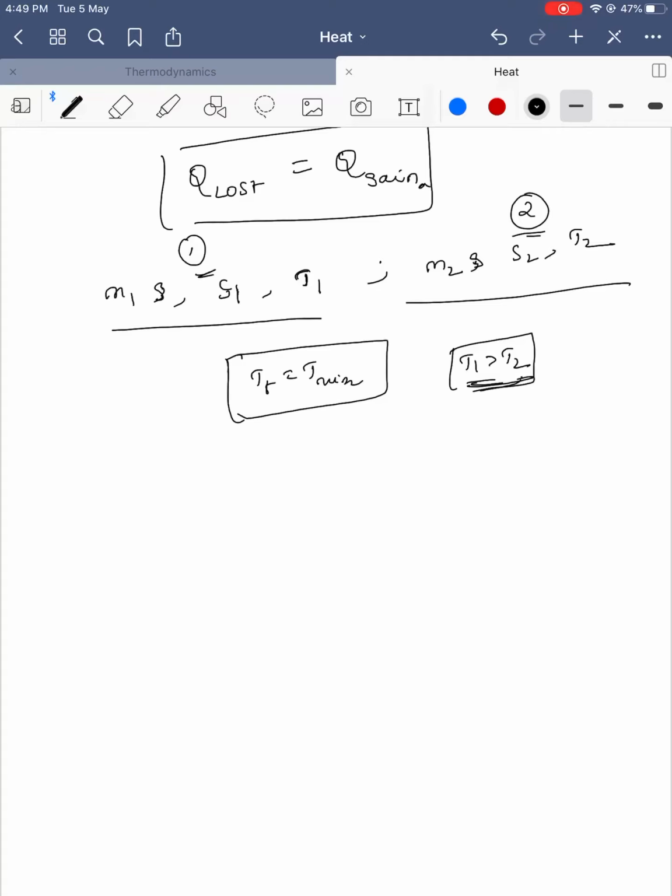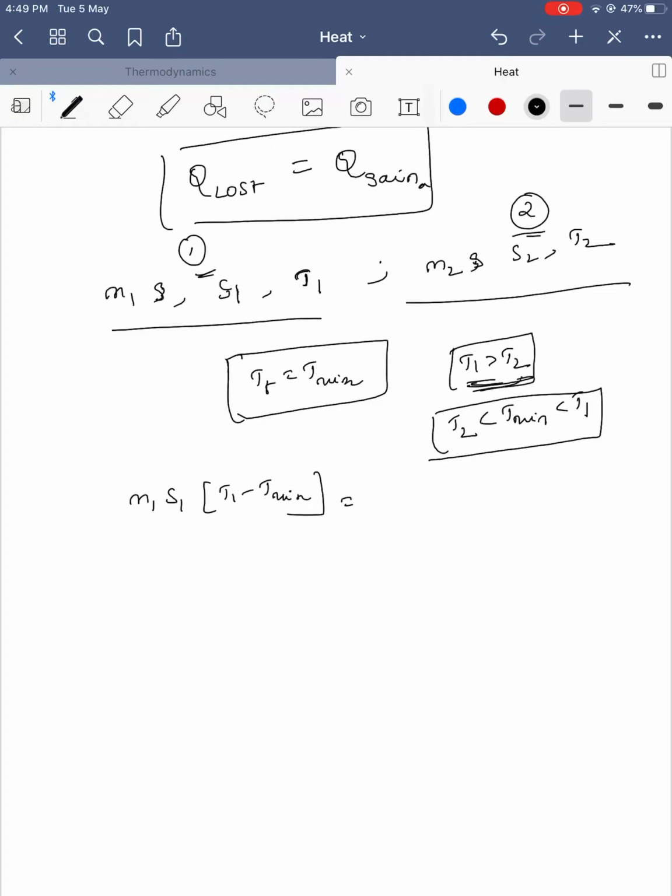So the amount of heat lost Q is equal to M1 S1 into T1 minus T mixture. What about the T mixture value? T mixture is less than T1 and it is greater than T2.